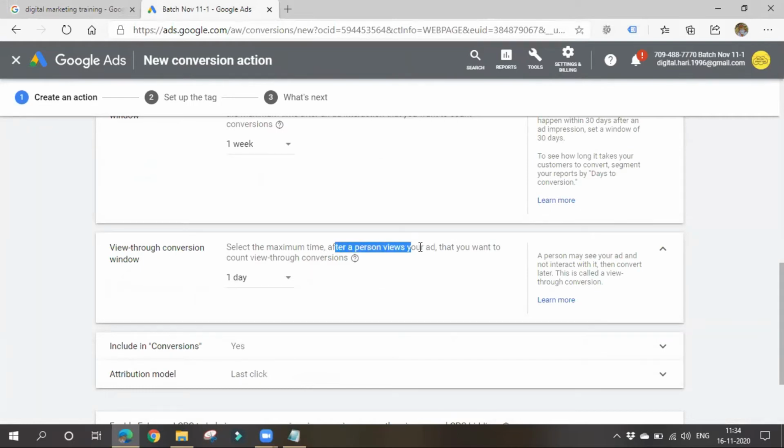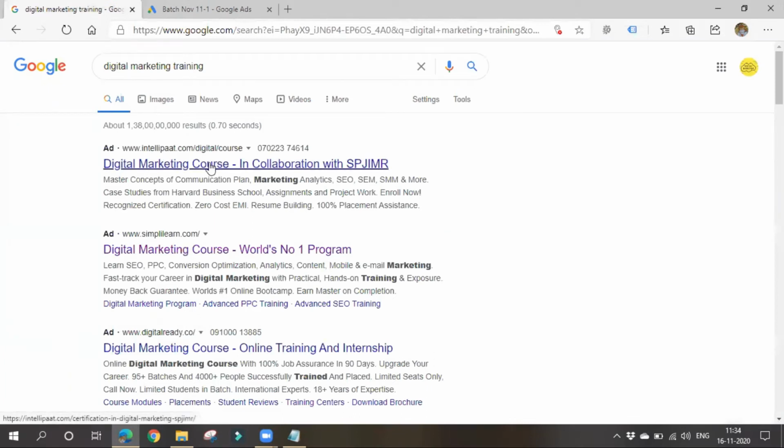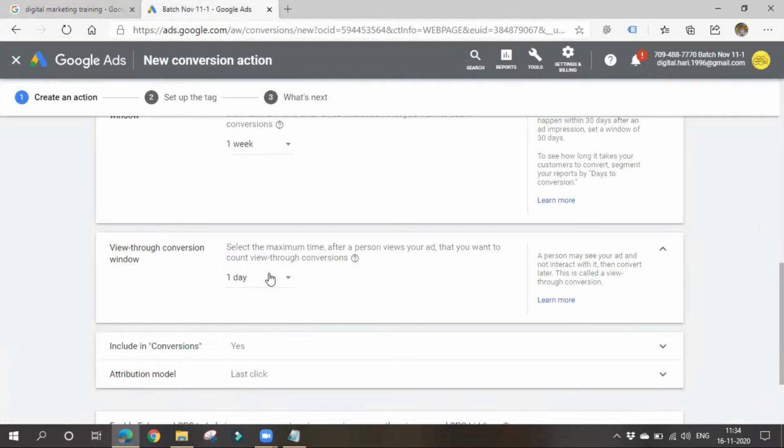So after a person views your ad, he has just seen your ad, but he did not click on your ad or interact with it. Just the person has viewed your ad. After viewing your ad, he might go to your website and purchase a product. After some days he might have done a conversion, so should I consider it as a conversion?